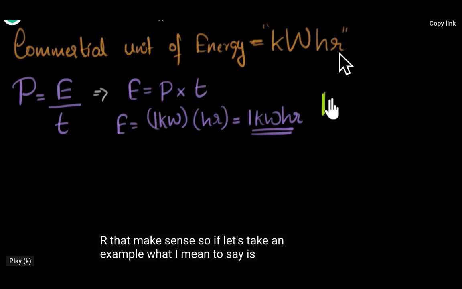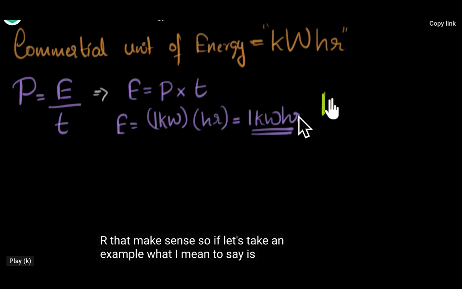How much energy or electricity is used is known as the commercial unit, that is kilowatt hour. This kilowatt hour in electricity bills is denoted as 1 unit, 2 units, and this kilowatt, kilo means